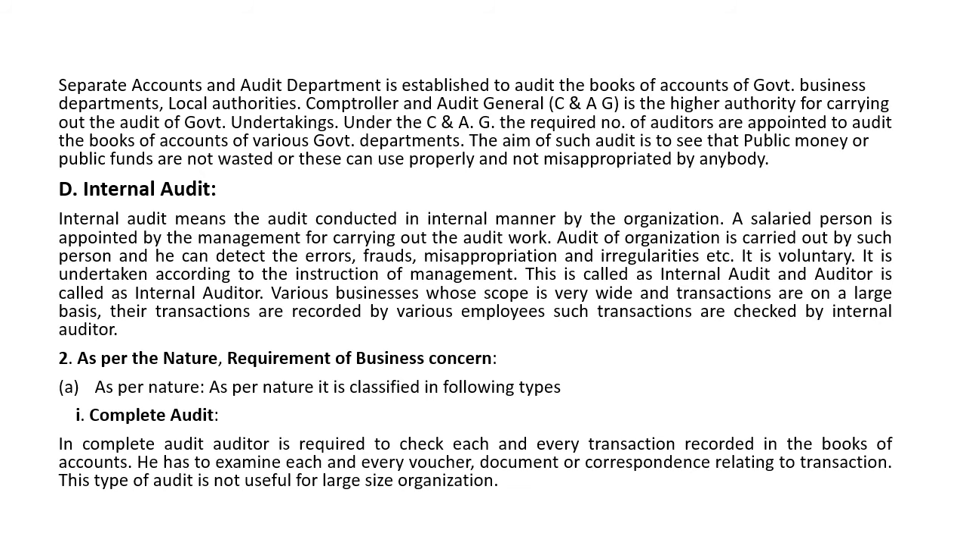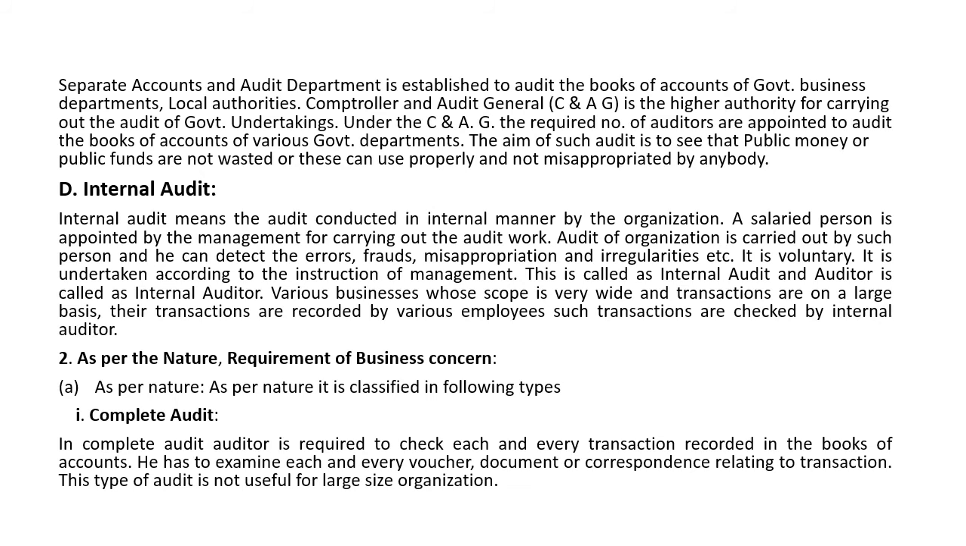The audit of the organization is carried out by such a person, and he can detect errors, frauds, misappropriation, irregularities, etc. This audit is a voluntary type of audit. It is undertaken according to the instructions of management. When this audit is conducted according to the instructions of management, it is called internal audit.